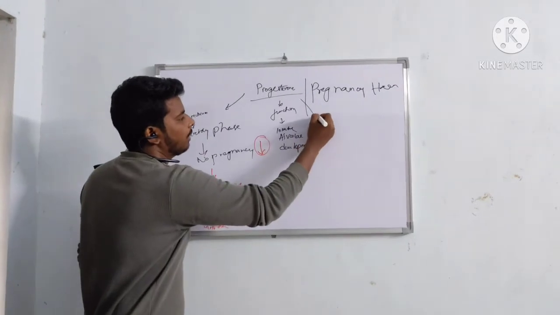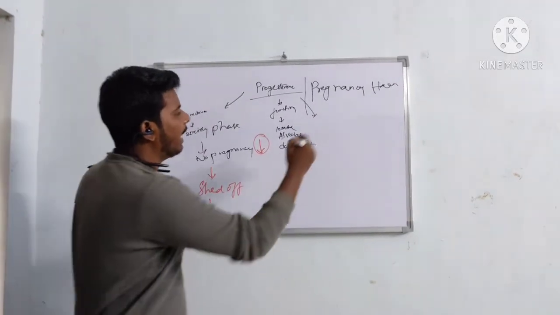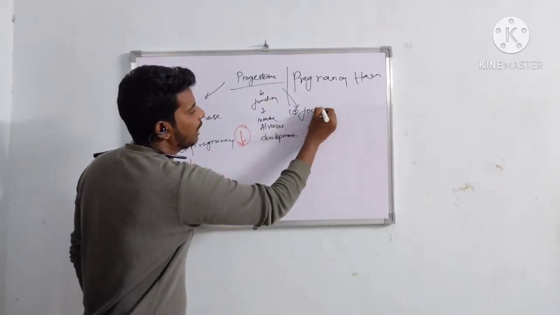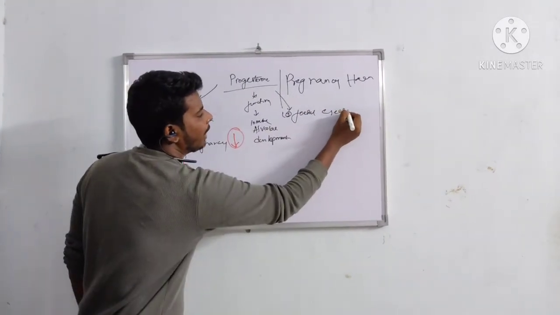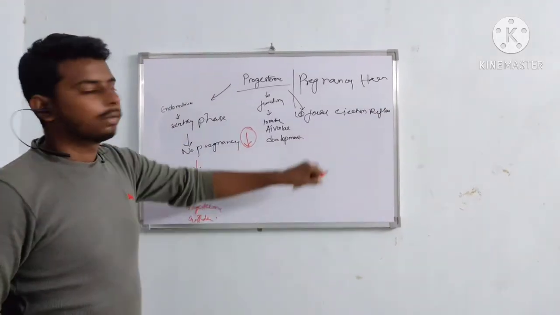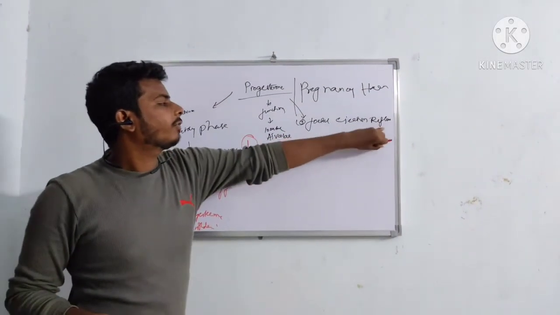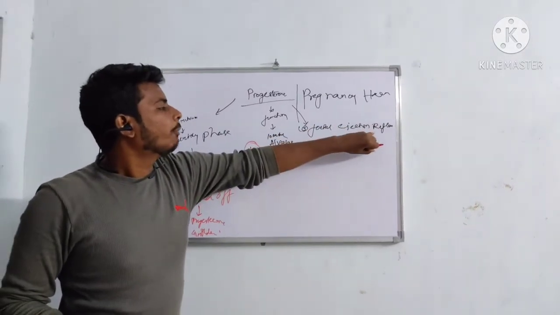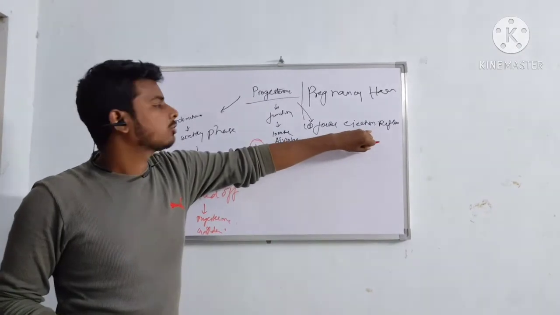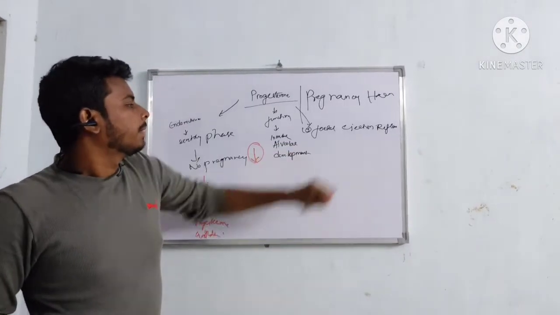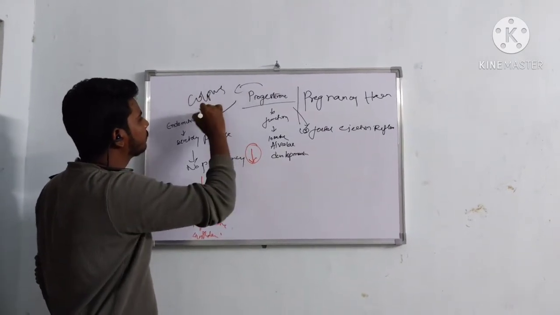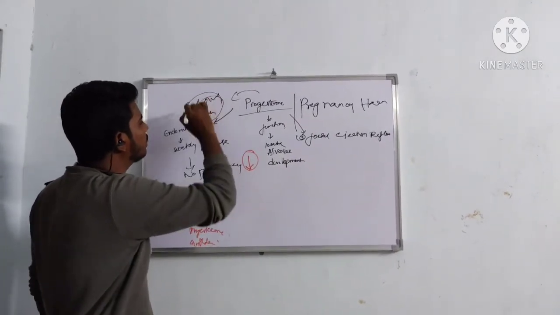That's third. It helps in the fetal ejection reflex during parturition. That is, the child comes out. That is called parturition. It is produced in the corpus luteum. It contains highly lutein cells.